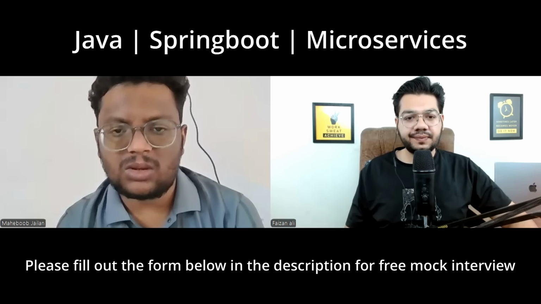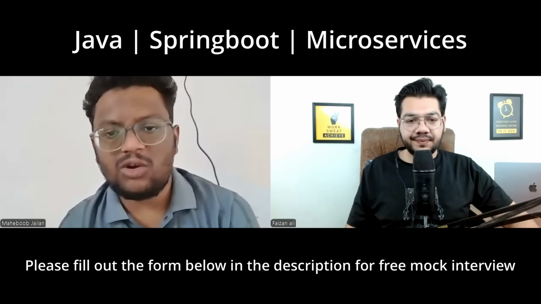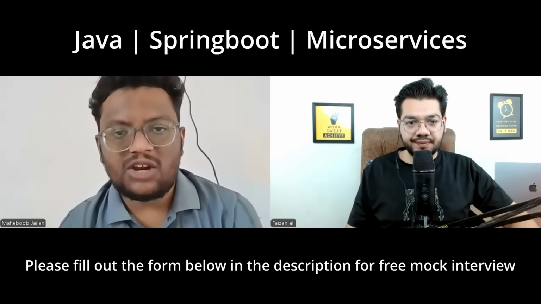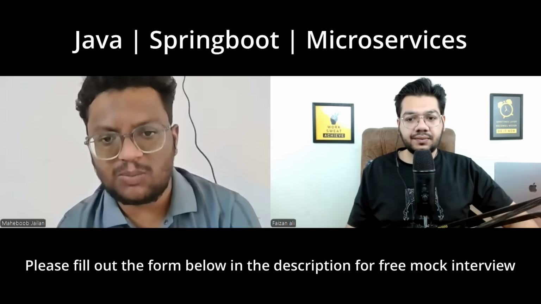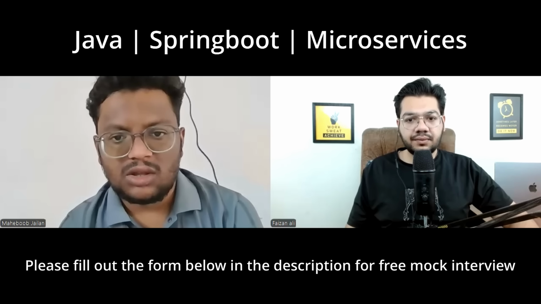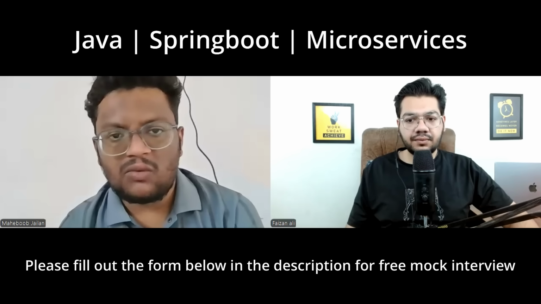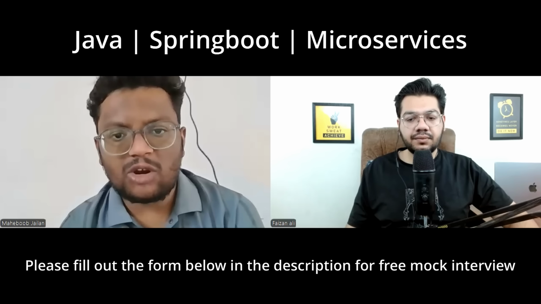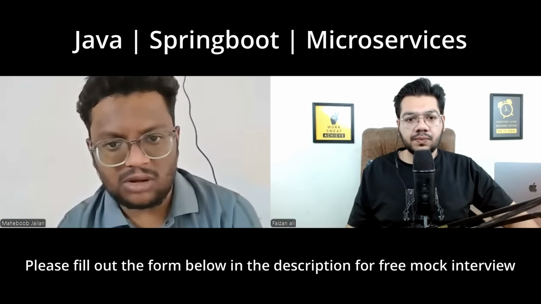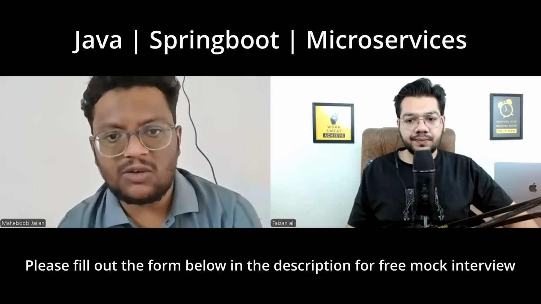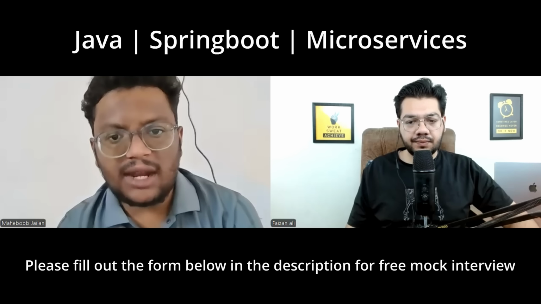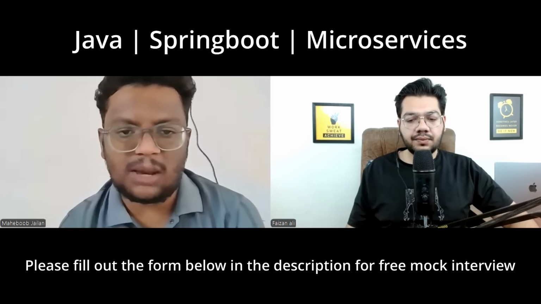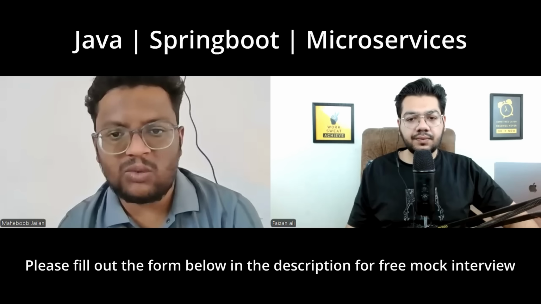Okay, so in this scenario, the better way is we won't store actual values in our application.properties. Rather than this, we will have a config server separately. In that config server, we will store all these kinds of values. Whenever we are starting our server, our application will fetch those values from that config server, and then it will use them to start the application. So this is one way.